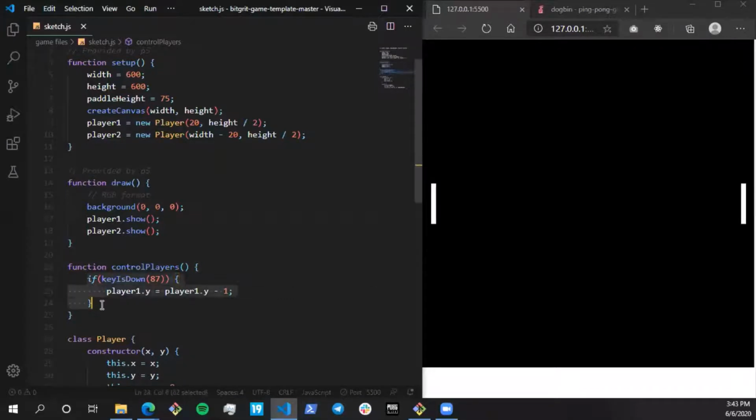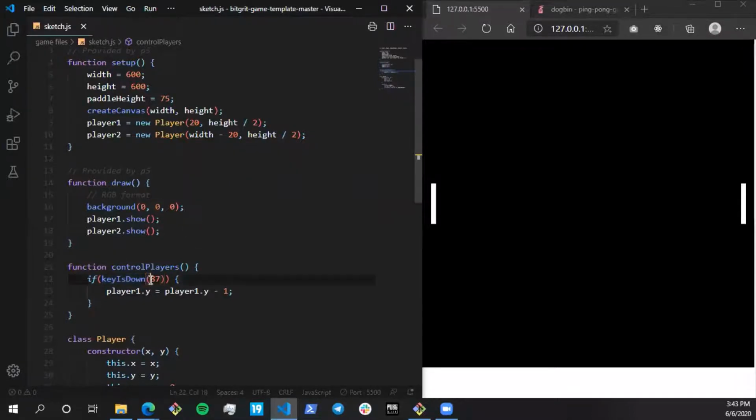Over here, you can see that I've written an if condition, and keyIsDown is a function of p5 which detects if the key is being pressed or held. Key pressed and key down are different. If you just press the button and leave it, that's a press event. But if you're holding the button, that is a keyIsDown event.